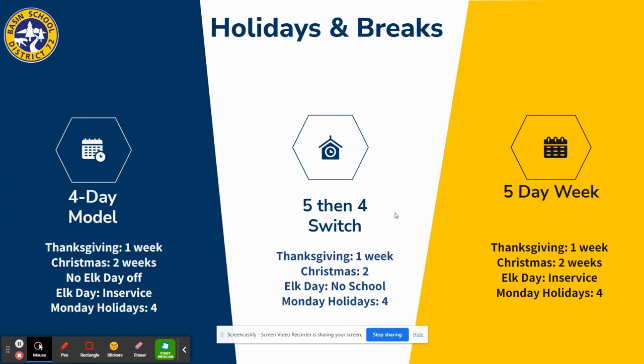The holidays and breaks, there aren't any major differences between these calendars except for Elk Day. On a 4-day model, it didn't make sense to have a break in the middle of the week when we're already having 4-day weeks.